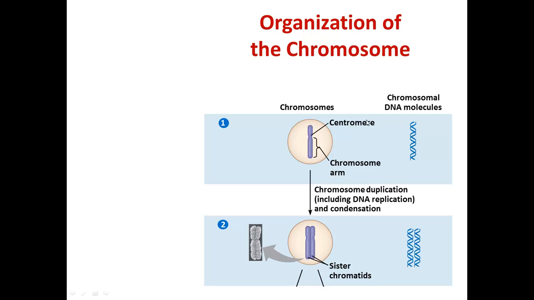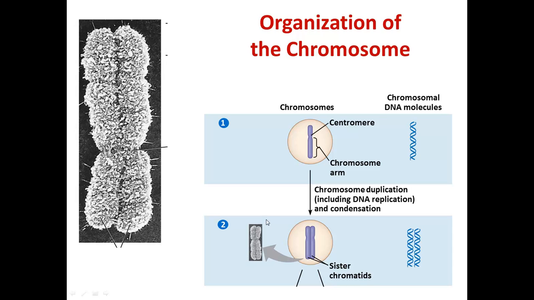So as a part of mitotic cell division in eukaryotes, the first thing that has to happen before we can even enter mitosis is that the DNA has to be replicated. So here you can see we have a chromosome, and when that chromosome is replicated, it forms the X-shaped structure that most of us are familiar with as chromosomes. But I want to talk a little bit about the parts of that duplicated chromosome.